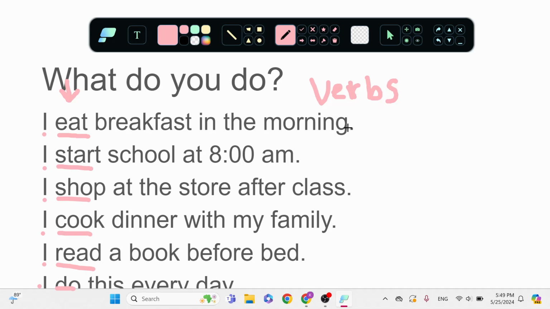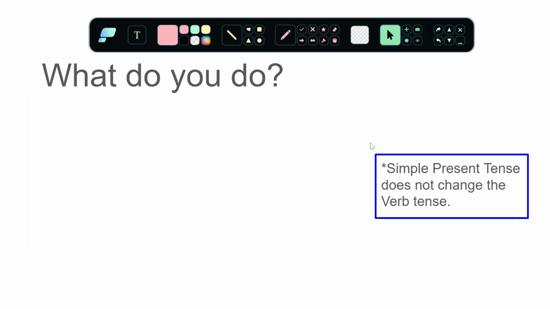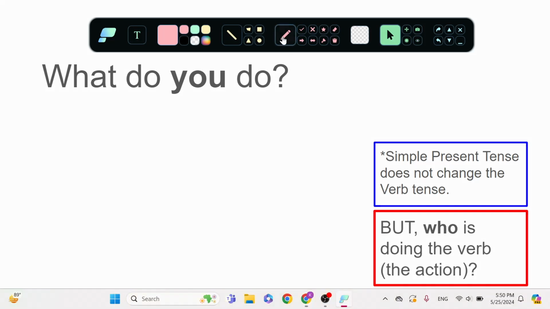V-E-R-B-S. Sorry, verbs. In a simple present sentence, these do not change. It's a simple, easy verb. I eat. Now it only changes for one reason, right? So simple present tense does not change the verb tense. It will only change for a different reason. It's going to change because of who is doing the action. Who is doing the action? Who is doing the verb?